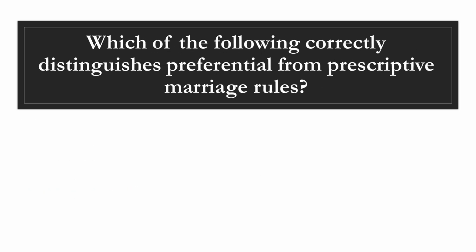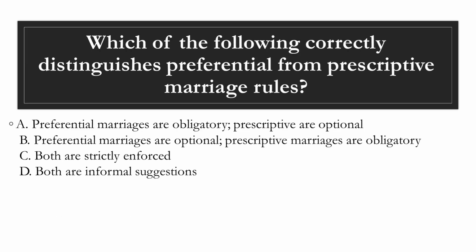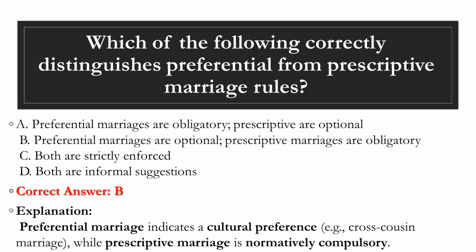Question 13. Which of the following correctly distinguishes preferential from prescriptive marriage rules? A. Preferential marriages are obligatory, prescriptive are optional. B. Preferential marriages are optional, prescriptive marriages are obligatory. C. Both are strictly enforced. D. Both are informal suggestions. Correct answer, B. Explanation.